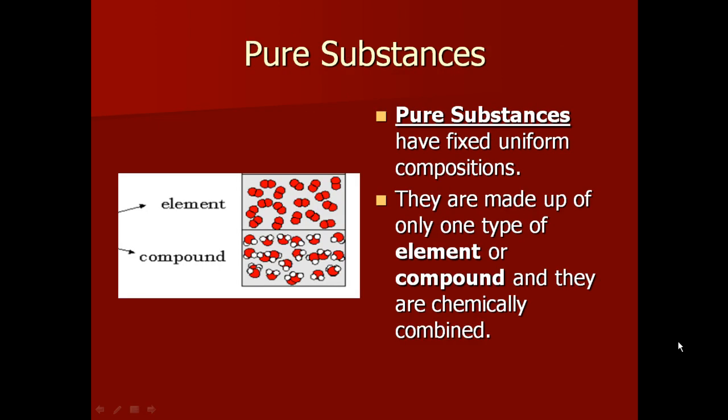Pure substances. So what is a pure substance? Well, it is a type of matter that has a fixed, uniform composition. They are made up of only one type of element or a compound, and they are chemically combined.